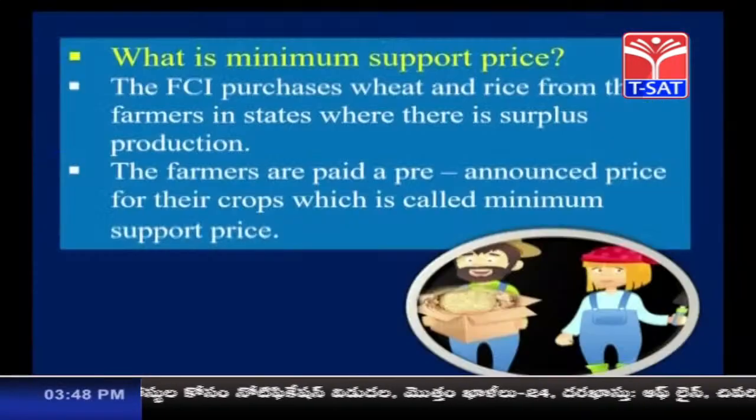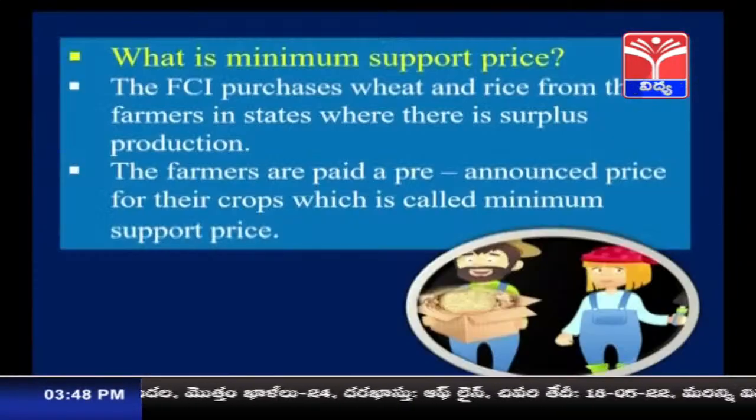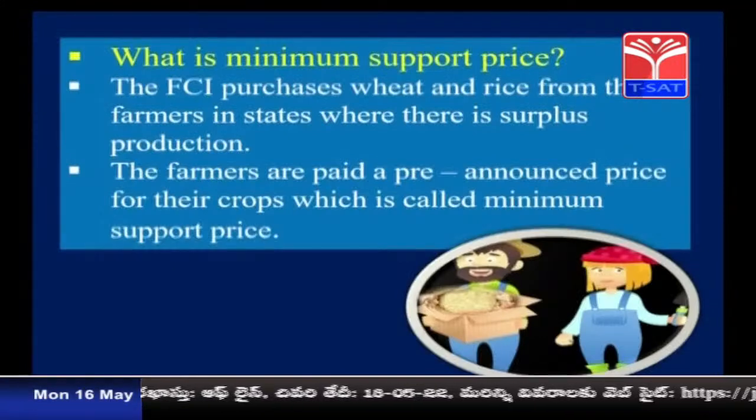At what time is the deal fixed? Before the production takes place, the government approaches the farmers and fixes a certain price at which it will be willing to purchase from them, and this price will not be a loss to the farmers at all. It will give profitability to the farmers.